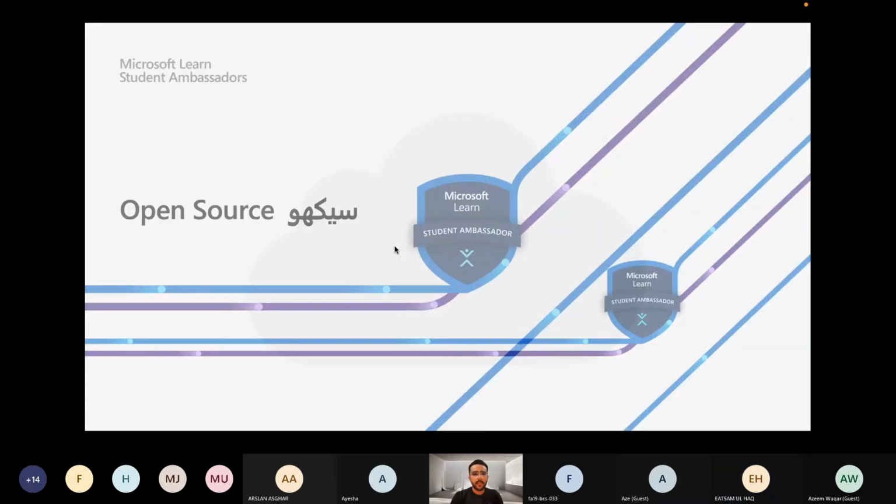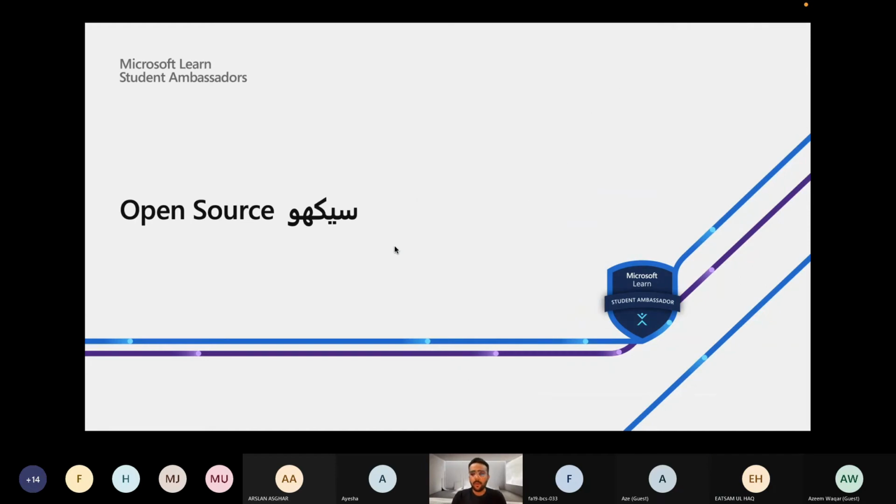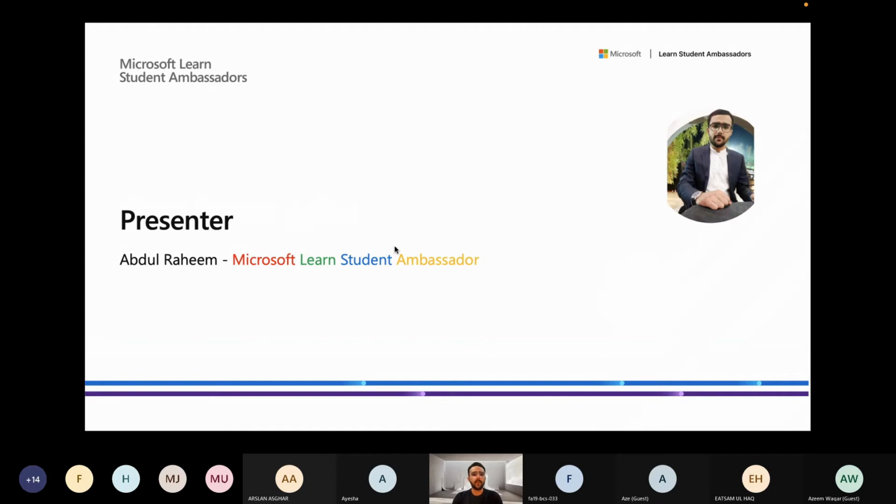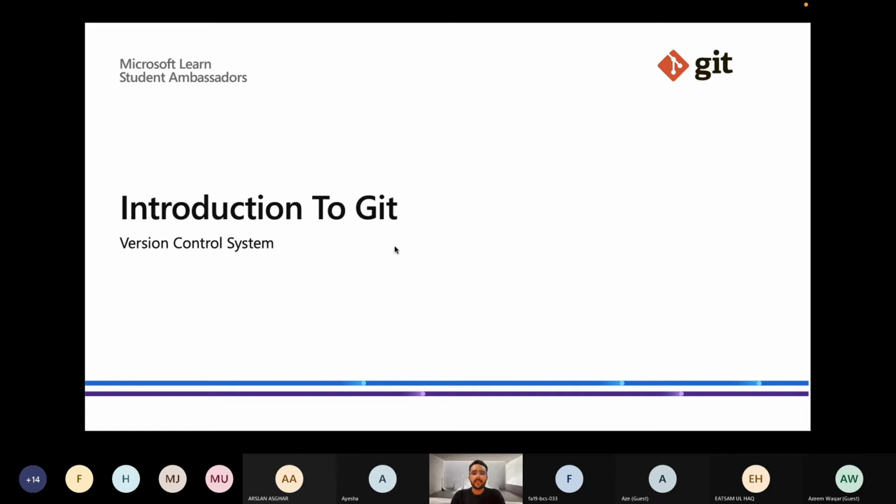So basically, our event is Open Source Seekho. It is day 2 of Open Source Seekho. And I'm the presenter, Abdul Rahim, Microsoft Student Ambassador. So today, the topic for the session is Introduction to Git.